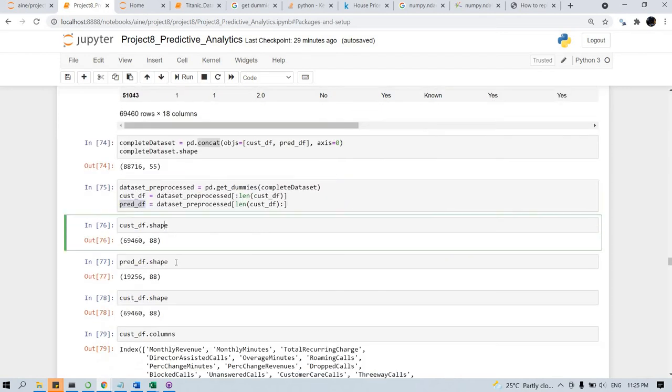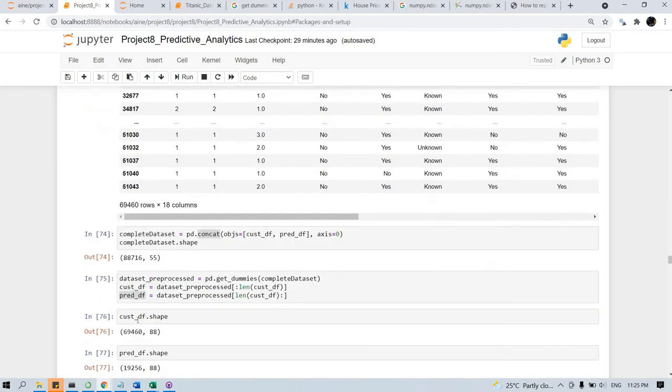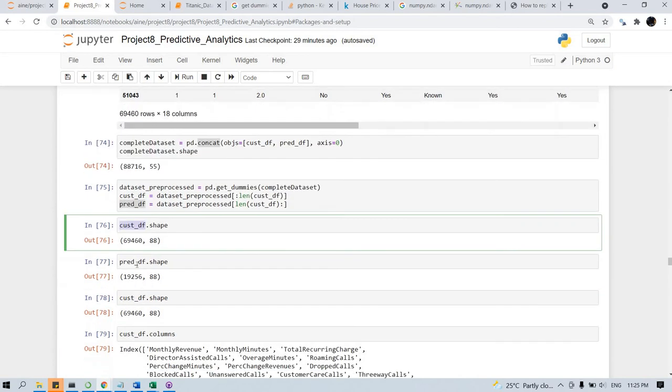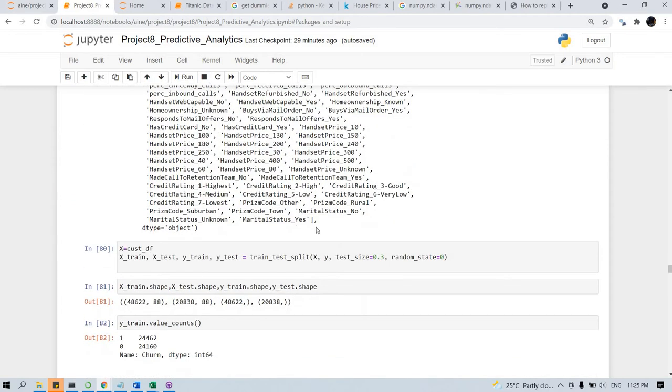Okay, now we have separated it. After separation, you can see that the training data frame and the prediction data frame has 90,256 rows. After this, the training data set is split into a train and test data set. Basically 30% is used for testing and 70% is for training the model. That's what we are doing here.